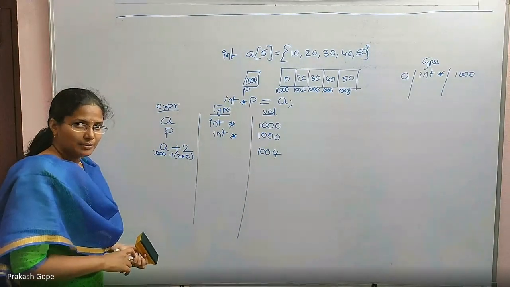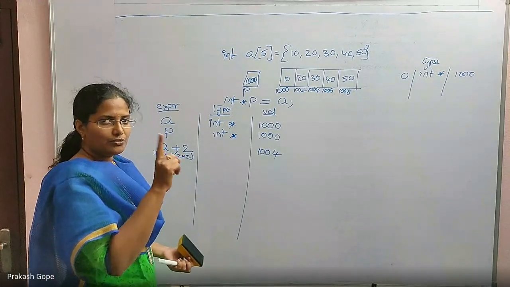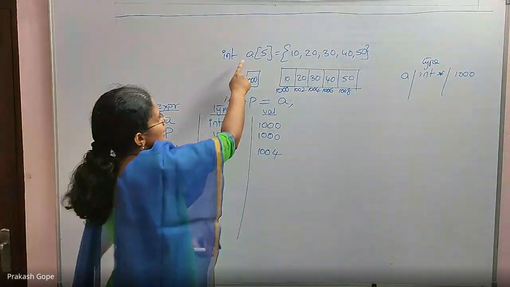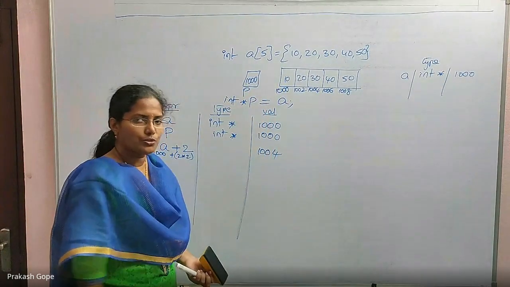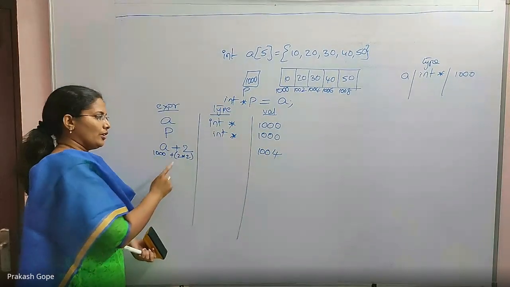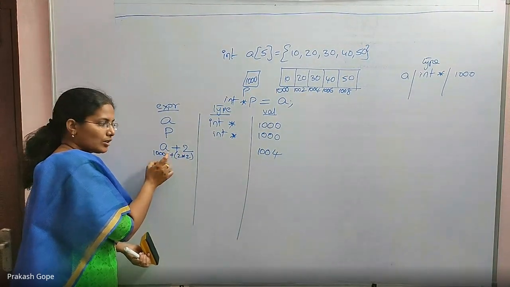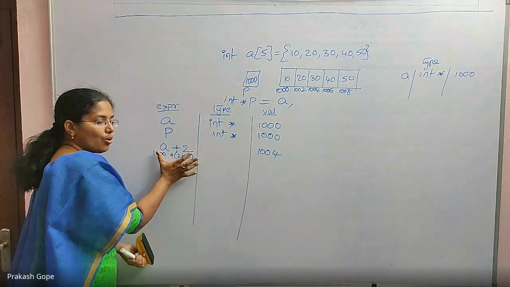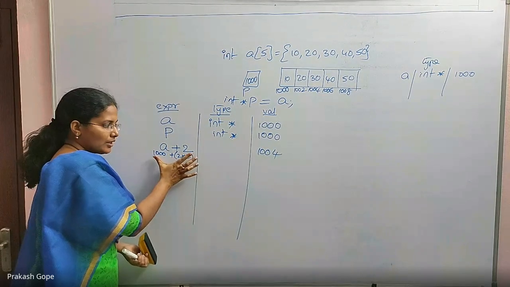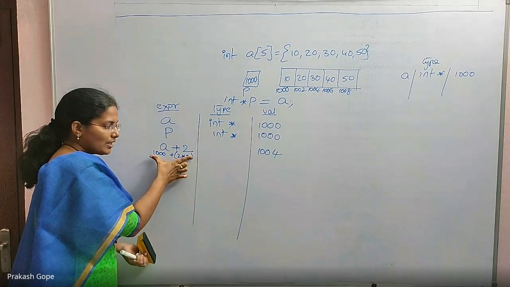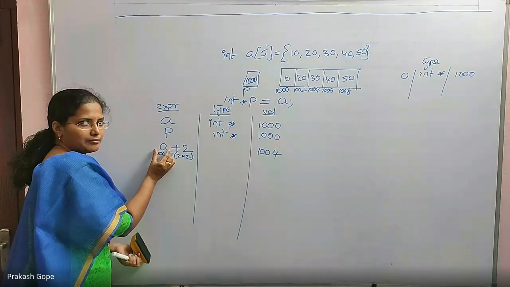But what is its type? This is important. This is the second point I am telling you. What is the first point that I told you? Array name indicates the address of the first element of the array. This is the first point. Second point, whenever you add an integer to a pointer, the type of the whole expression does not change, which means the type of the whole expression is the same as the type of this variable.